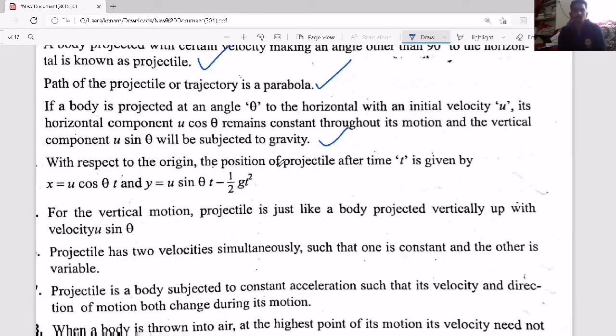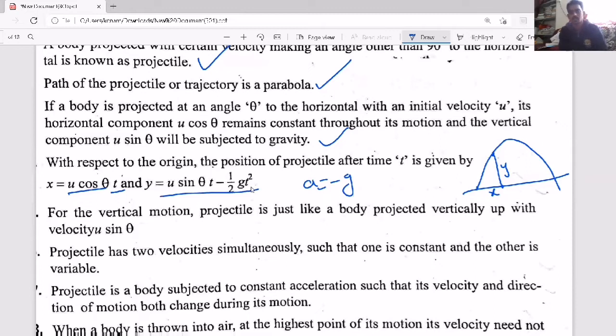And with respect to the origin, the position of the particle after time t is given by, see here. If you project the body, it will go like this. Now after some time, there is one y displacement, there is one x displacement. X displacement, if you consider along x direction, acceleration 0, so velocity remains constant. So the displacement will become only velocity into time. But in y direction, it is having some acceleration, and you are throwing up and acceleration is downward. That's why acceleration for vertical direction will become minus g. So u t plus half a t square formula, because of constant acceleration.